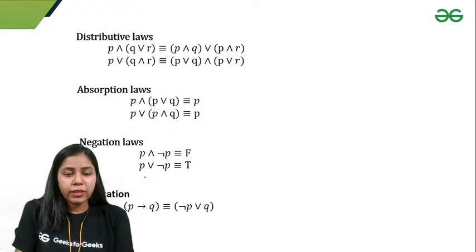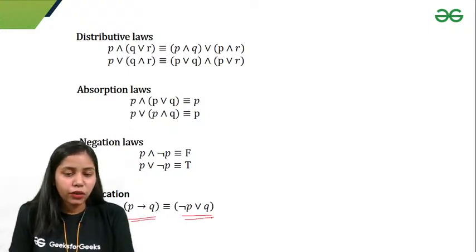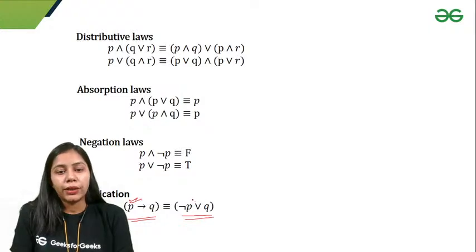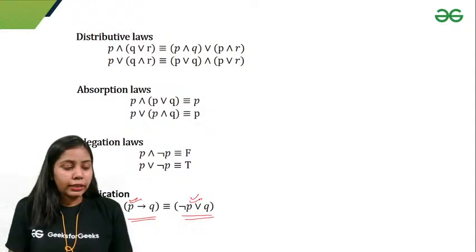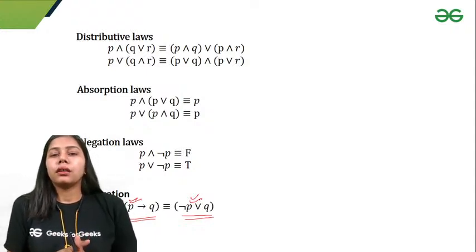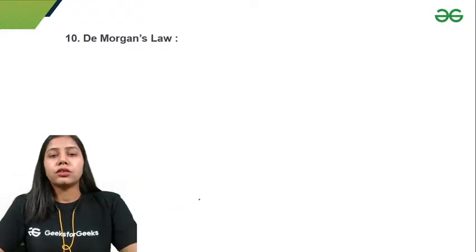Here we have this important law, which is P implication Q is equivalent to negation of P or Q. If you check the truth value of P implication Q, it will be equivalent to negation of P or Q. Just remember this implication law, and this will be helpful in proving logical equivalence later.